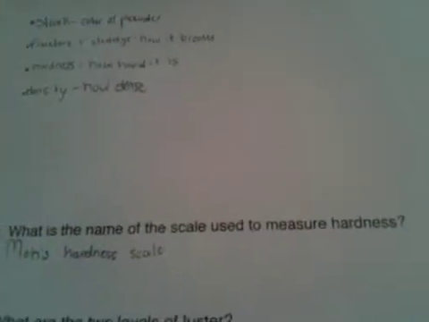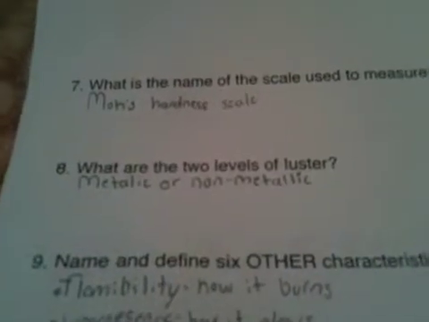What is the name of the scale to measure hardness? Mohs hardness scale. What are the 2 levels of luster? Metallic and non-metallic. Name and define the 6 other characteristics used to classify minerals. Flammability, how it burns. Luminescence, how it glows. Scent, does it smell? Radioactivity, is it radioactive? Taste, how the mineral tastes. And chemical reactions, does it react?